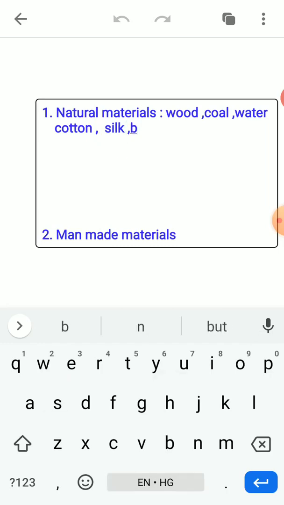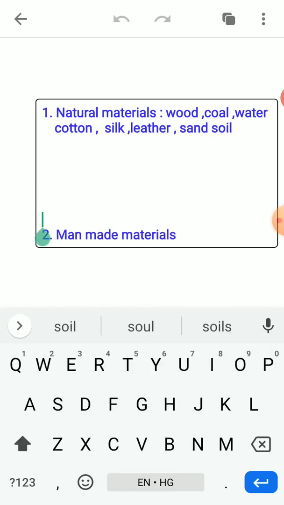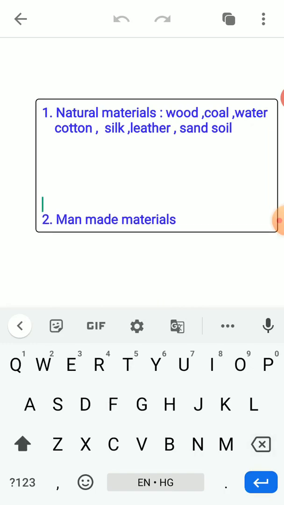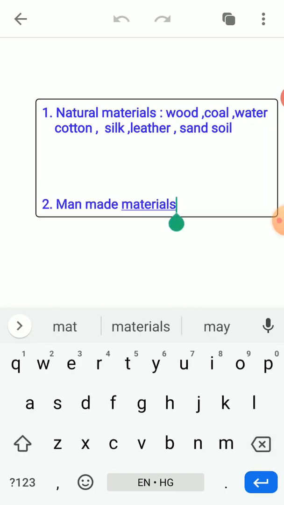Okay, leather is what we obtain from the animals, or the sand or soil. You see, all these objects are obtained from the earth crust, so we can say that it is a natural material that we obtain from nature. Now there are some more.